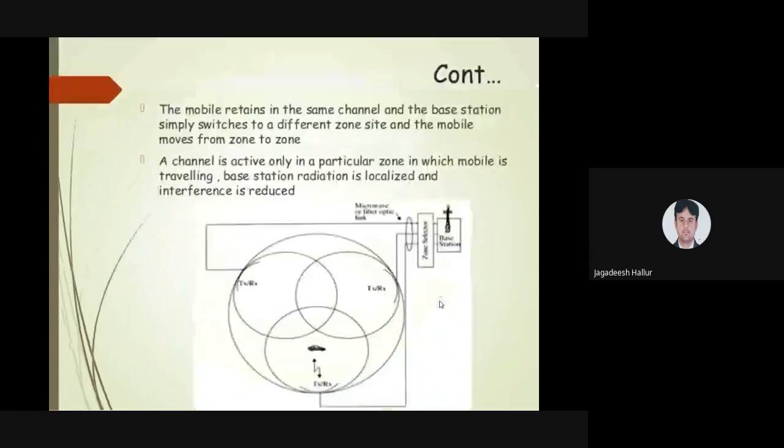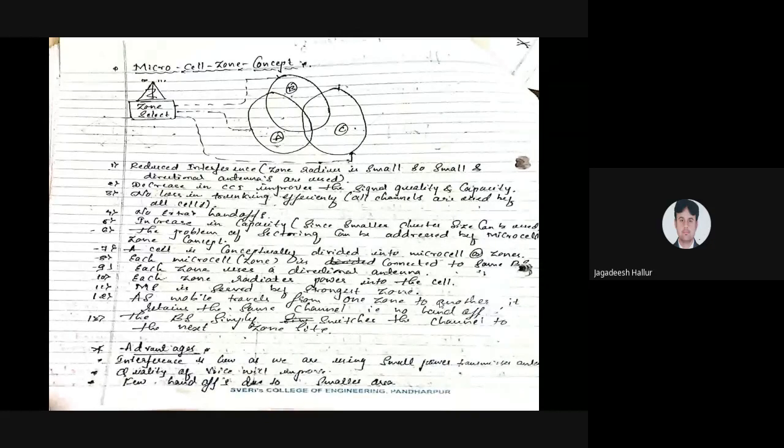For this, we are using this concept here: the existing cell into many smaller cells. There is a zone that has to be taken care of, that is microcell zone A, microcell zone B, microcell zone C. If you use this microcell zone concept, the interference is going to be reduced.